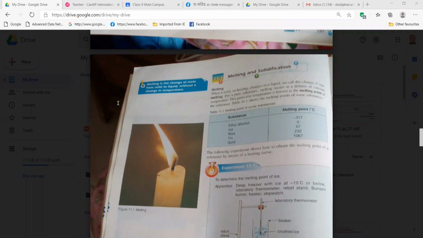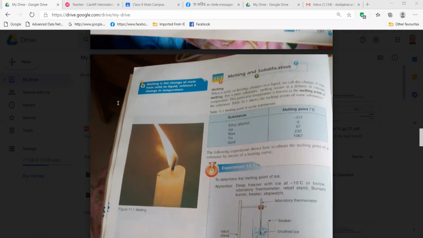Water vapor, liquid vapor. So that one also at constant temperature, right? Yes, sir. And for this boiling, we are getting the boiling point also, right? So how can we define boiling point?